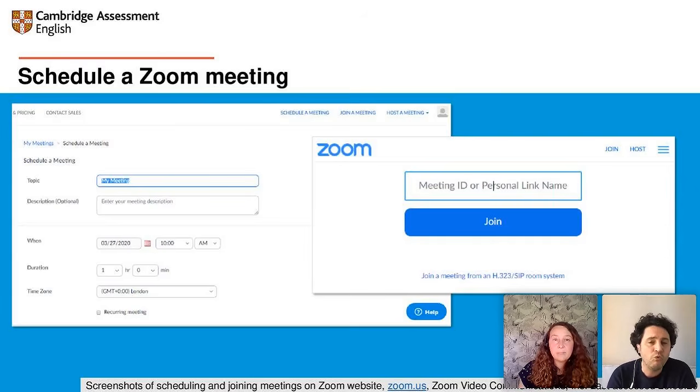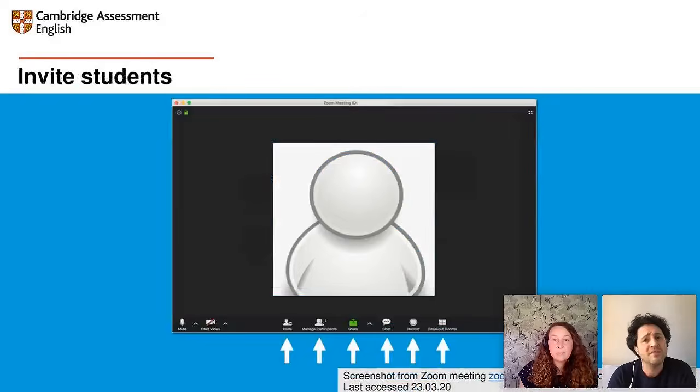We recommend always using a password to ensure your lesson is private, and it's good practice to use first names only for usernames. Then when you're in a meeting, you'll see the following icons at the bottom of your screen: Invite participants, manage participants, share your screen, open chat, record the lesson, and assign breakout rooms.